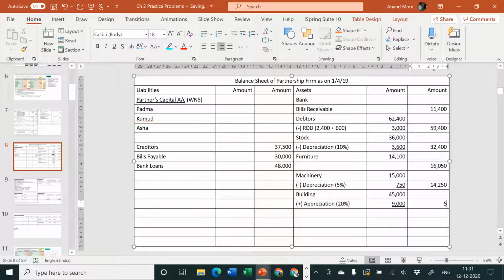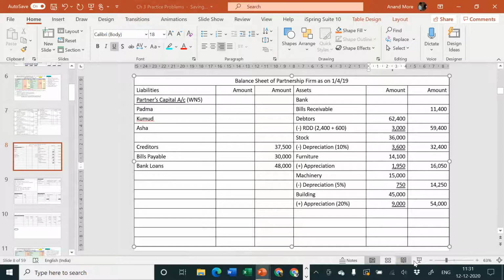So outer column will be 54,000. About furniture, I'll have to identify whether it is appreciation or depreciation. Inner column is 14,100. Outer column is 16,050. That means how much amount is to be added? 16,050 minus 14,100 is equal to 1,950.